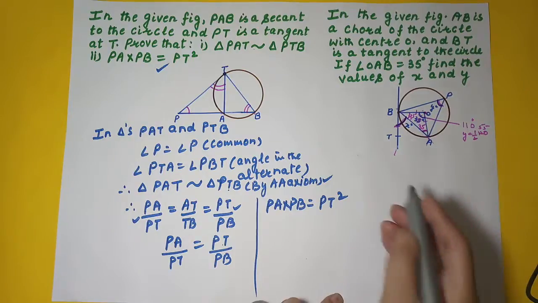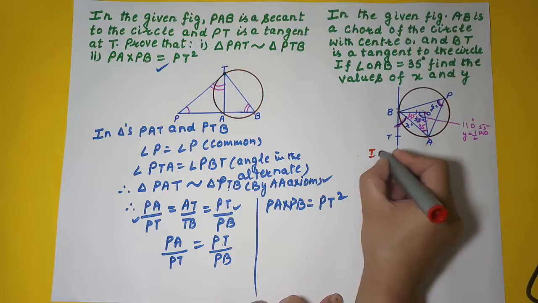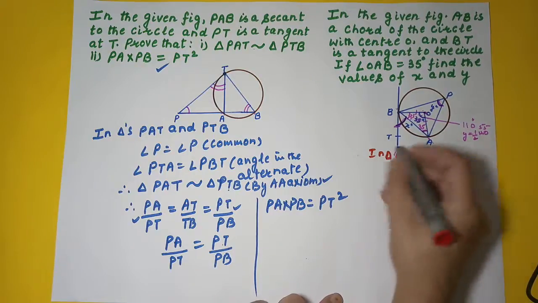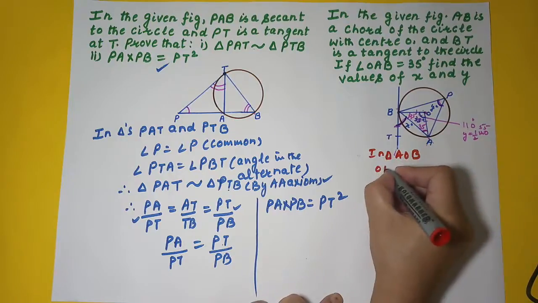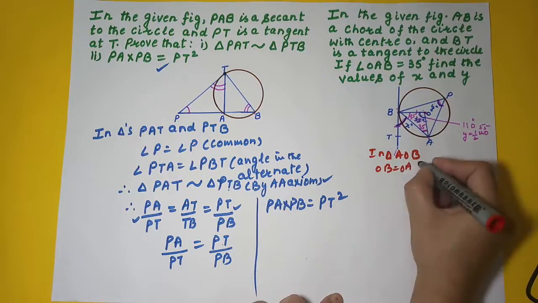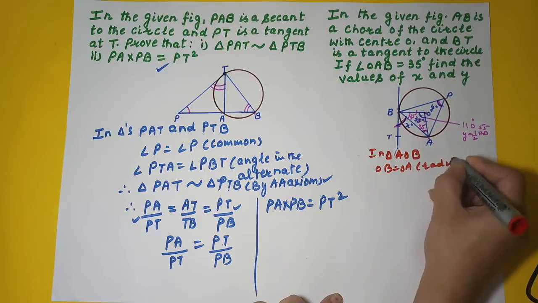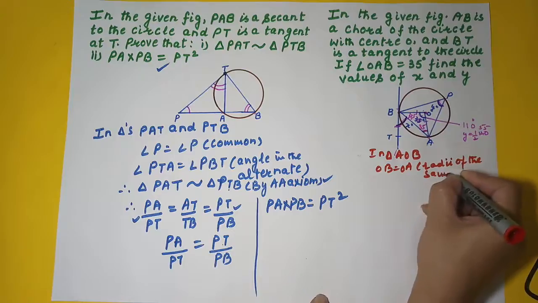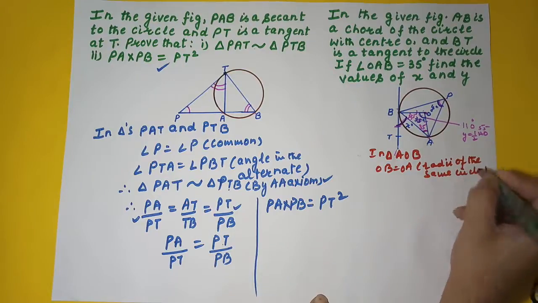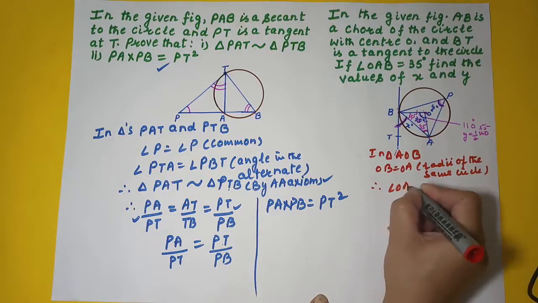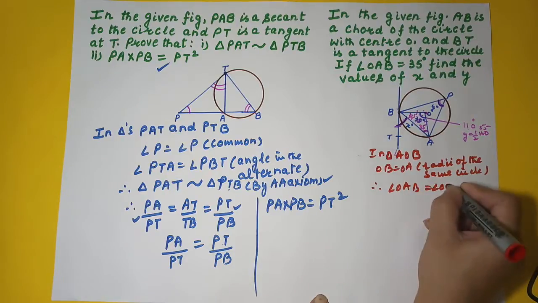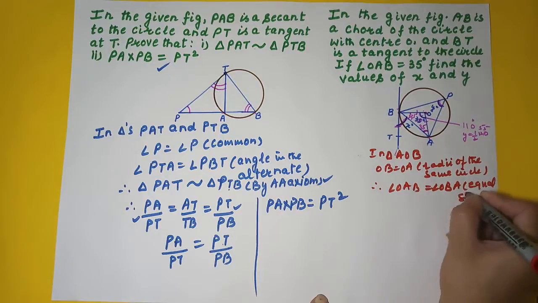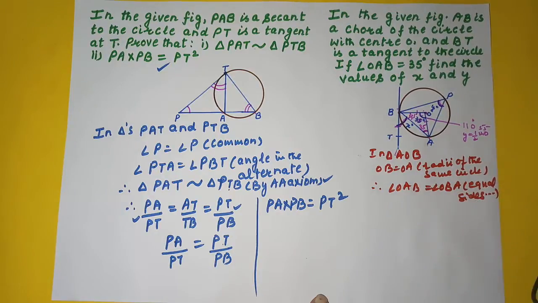How? We will say, in triangle AOB, OB is equal to OA. Reason: radii of the same circle. Therefore angle OAB is equal to angle OBA. Reason: equal sides have equal angles opposite to them.